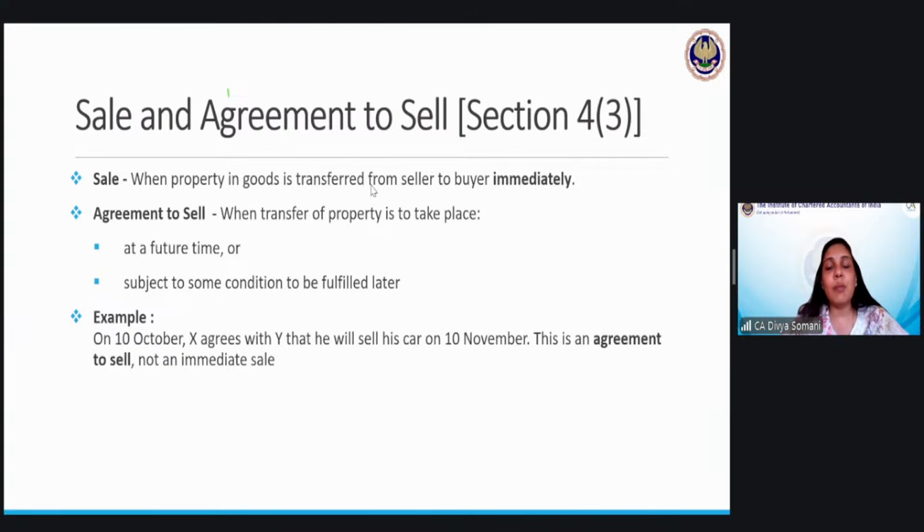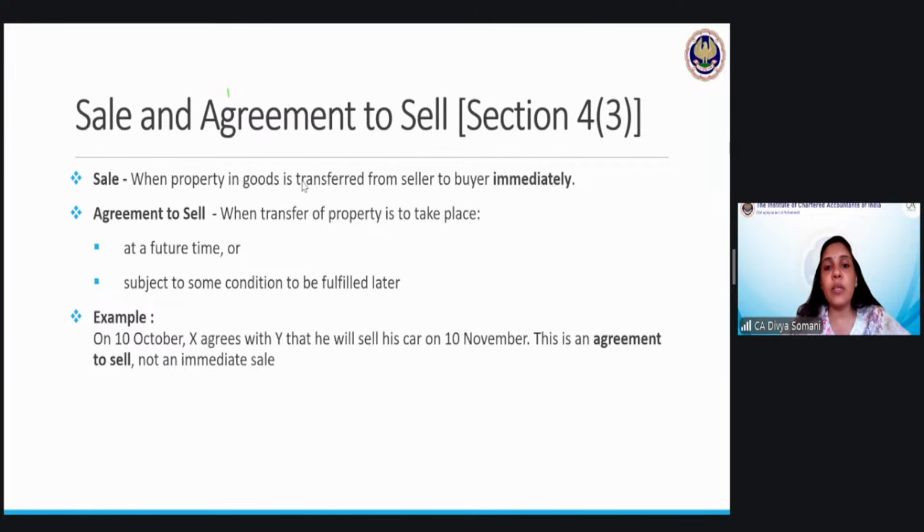Next, what do you mean by sale and what do you mean by agreement to sell? So this is very, very important even from the exam point of view. So just pay attention here. Both these definitions are contained in section 4, subsection 3. So sale is also mentioned here only, and this agreement to sell is also mentioned here only. So what is it containing? Sale, or what do you mean by sale? Basically, it is mentioned here.